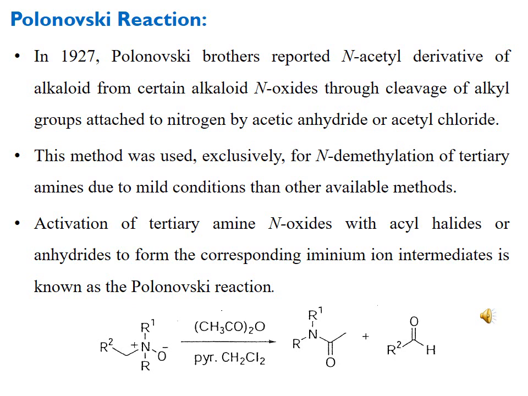As soon as it is formed, it is converted in further steps. But in some cases, which is also termed a modification of the Polonovski reaction, we can convert this amine into many other useful products depending upon the nature of the nucleophiles used for this purpose.